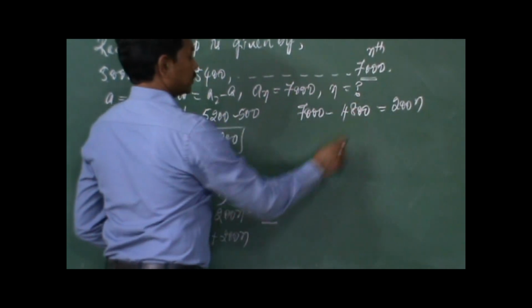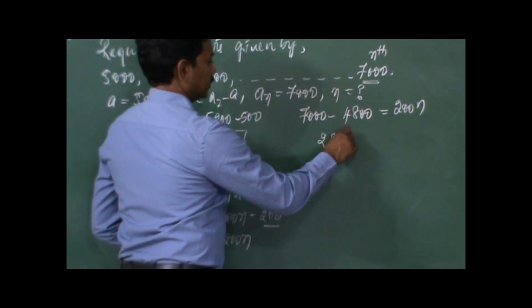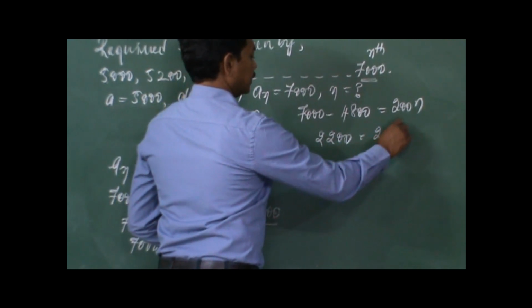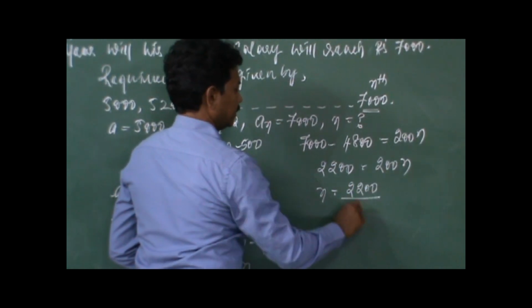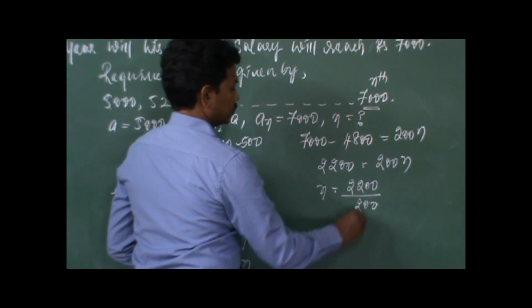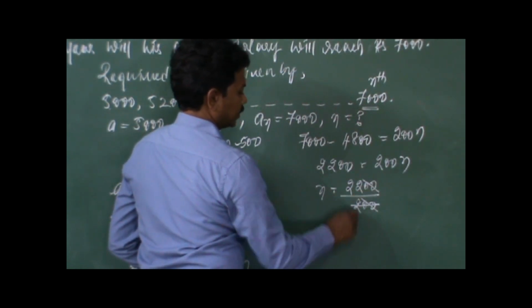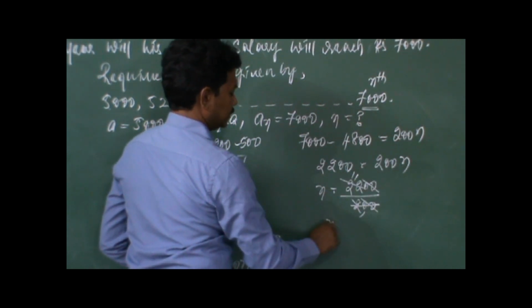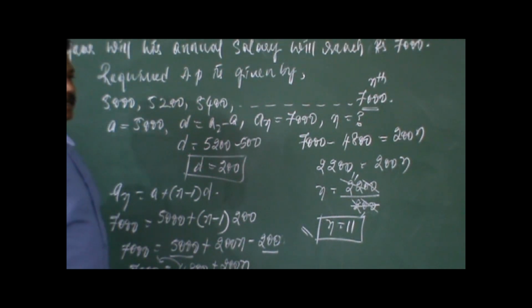So 7,000 minus 4,800 is 2,200, which is equal to 200 n. So n is equal to 2,200 by 200. So the 0s cancel. Okay, 2 1s are 2, 2 11s are 22. So n is equal to 11. So here lies the peculiarity in the problem, right? So n is equal to 11 is the right answer, no doubt in that.